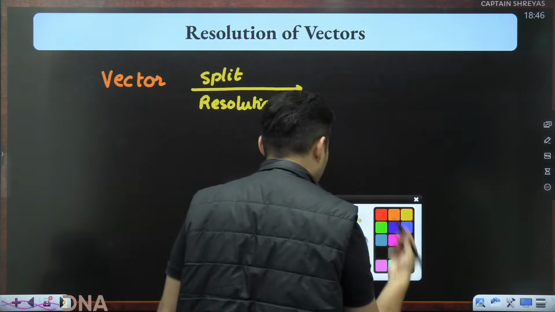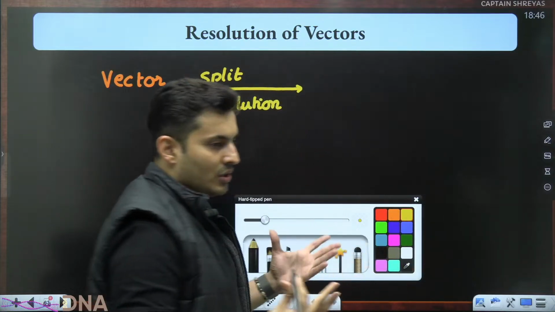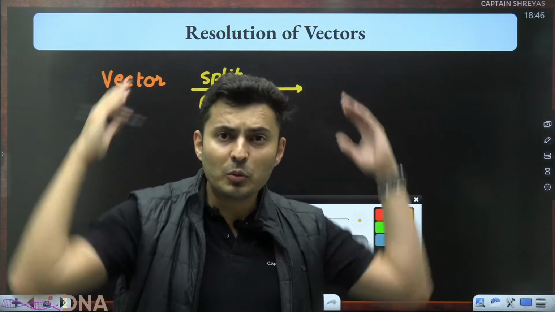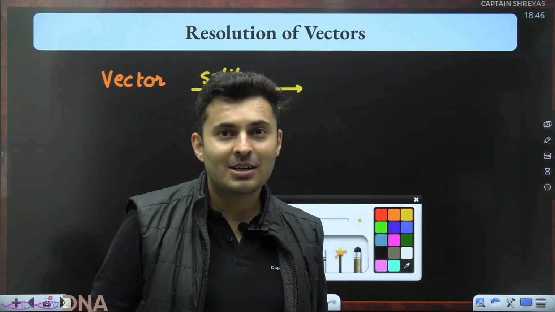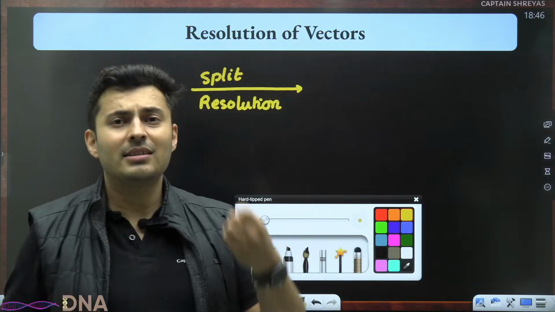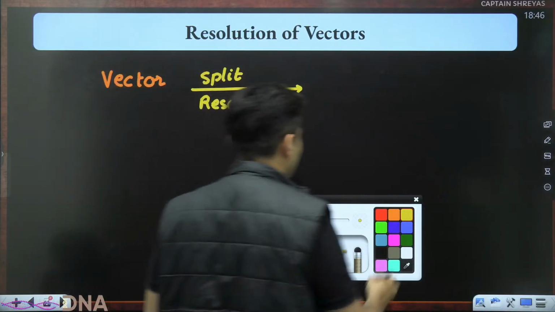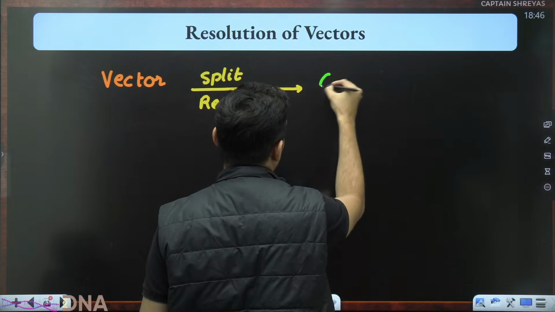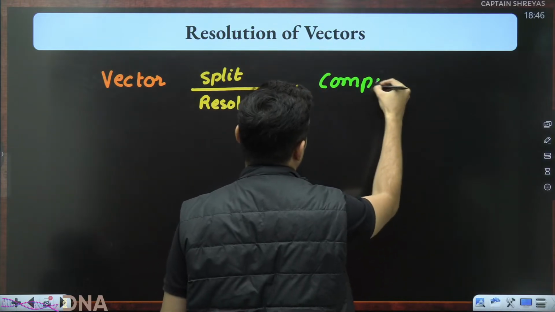And what do you split into? If you have a big TV, you break it into parts. You have some block, you throw it down, it breaks into parts or components. So basically you split it into something called components